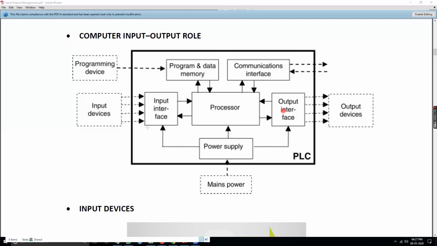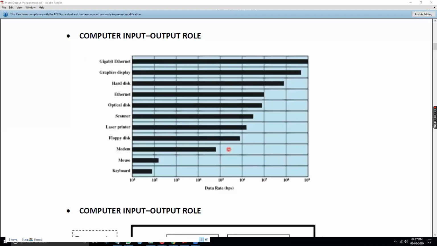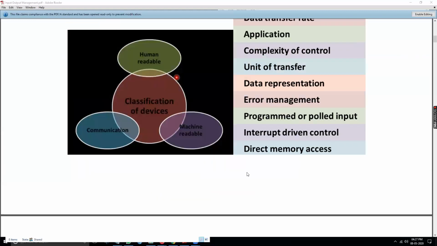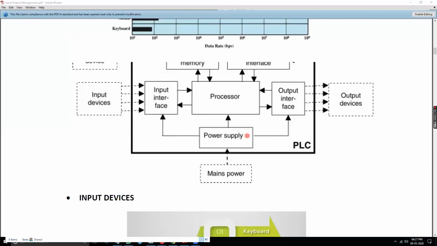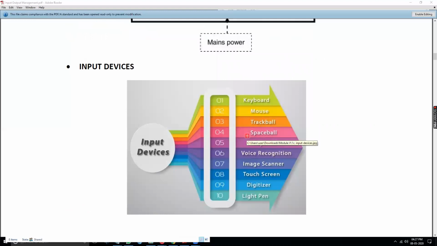And its management is also based on the things that we discussed over here. All this activity is carried out here. So that is what we have to keep in mind. Now, another area that we are seeing here is input devices.